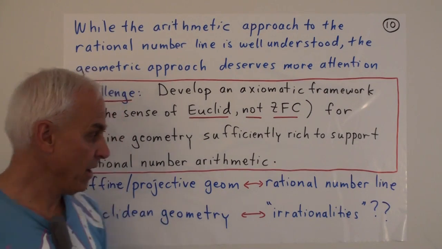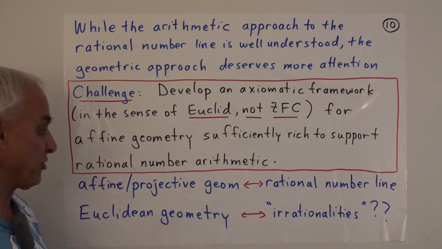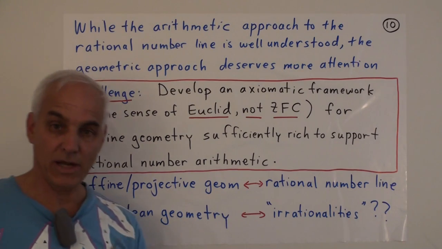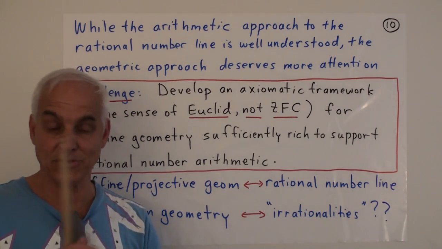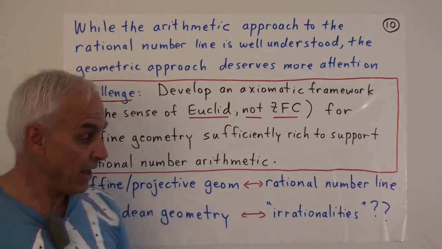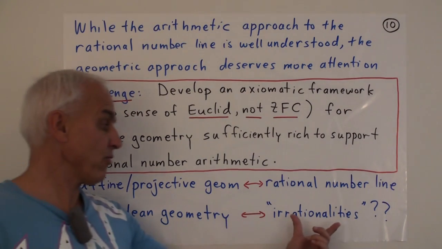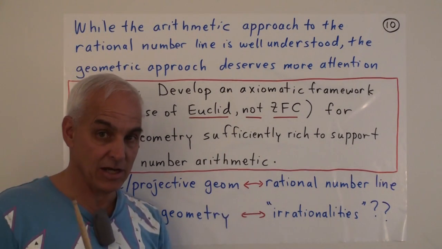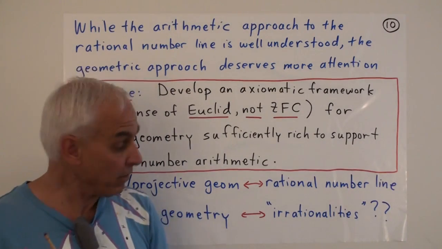Of course, those who've studied Euclidean geometry will know that when you're doing Euclidean geometry and you have a compass that allows you to make more constructions, then certain kinds of irrationalities start to appear, or appear to appear.